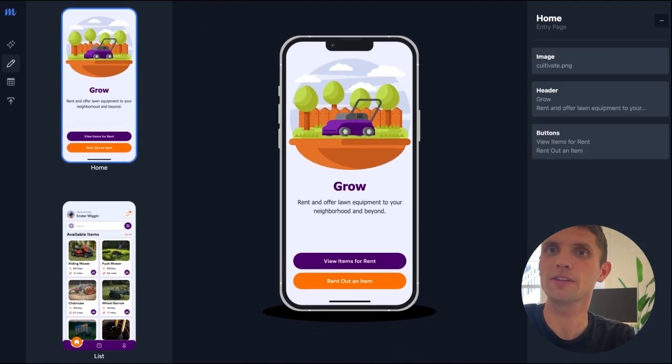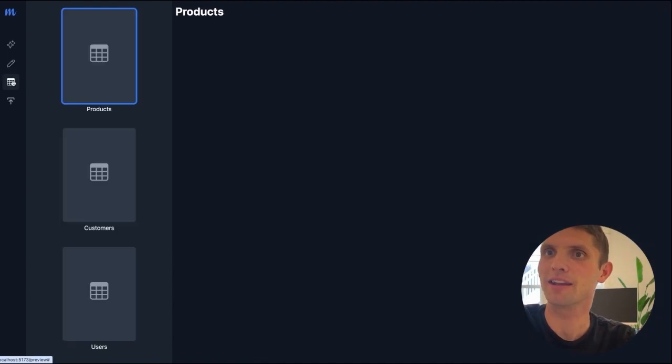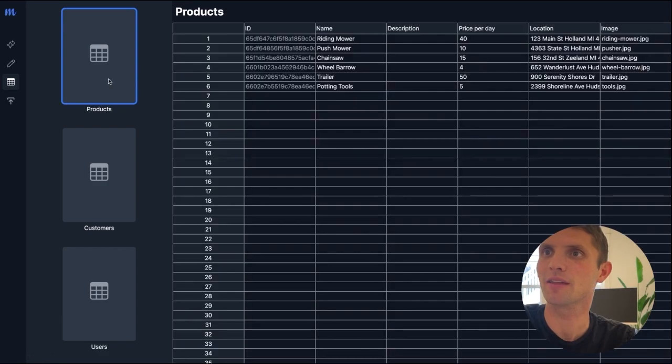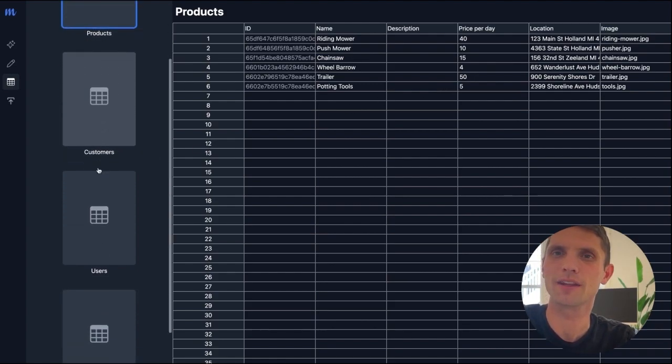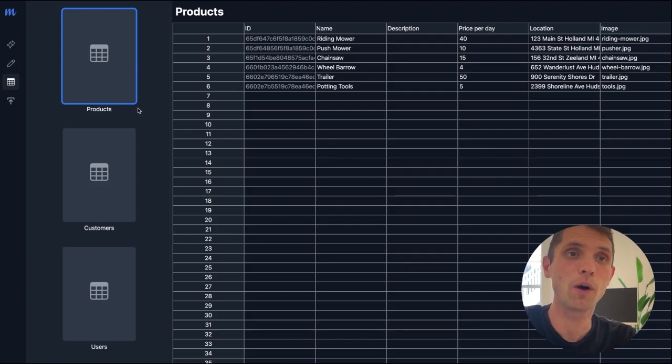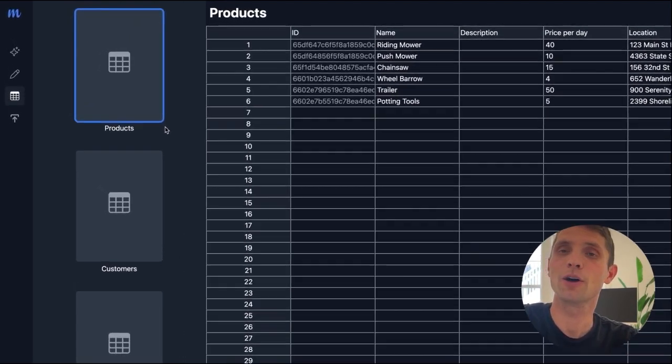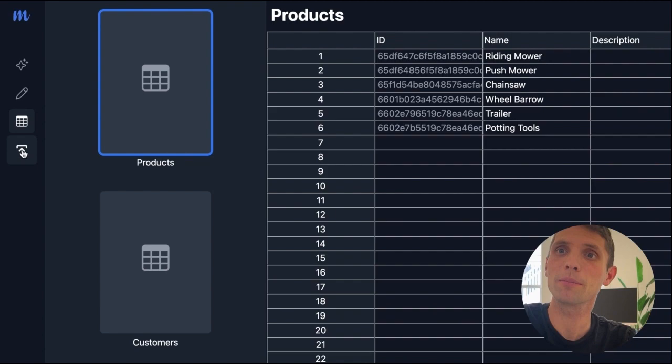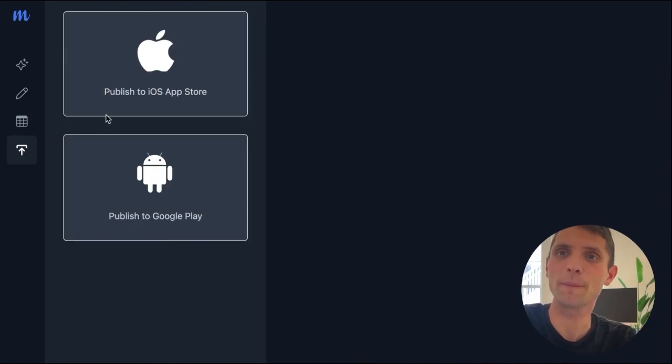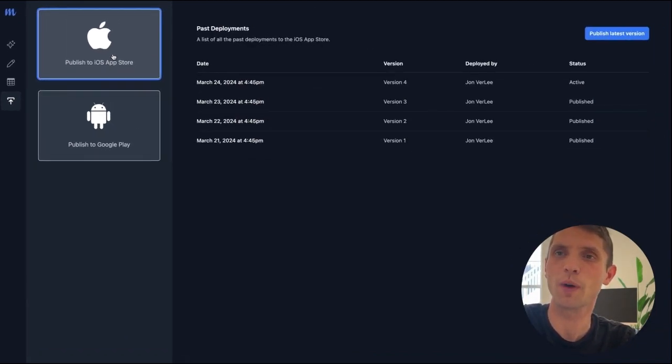So with this in place, I optionally can see some of the data behind it that's powering this. So you can see, hey, here's the products, the products that we see on that products page, and other tables that make up the data that are really easy to understand. But at this point, I want to make this thing go live. So I'm going to go to Publish to iOS App Store. You can see Google Play here as well.